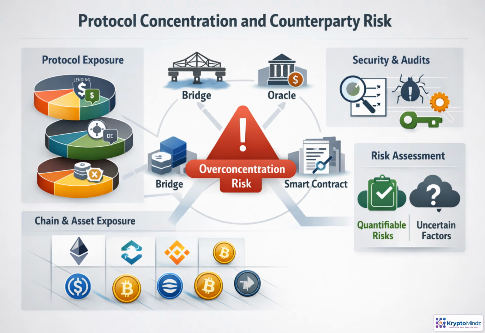DeFi exposure is more than price volatility. A user may hold many assets but still depend on one lending market, bridge, oracle, vault, or admin-controlled contract. The agent should group positions by protocol, chain, asset, contract, and strategy type, then flag clusters that create single points of failure. It can add context from audits, exploits, governance, and key control, but should keep hard measurements separate from cautionary judgments.